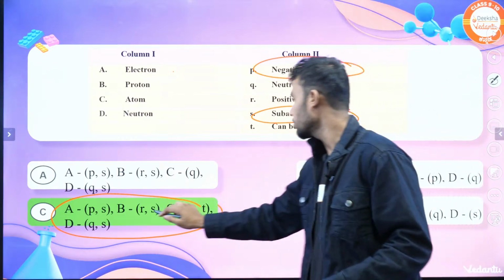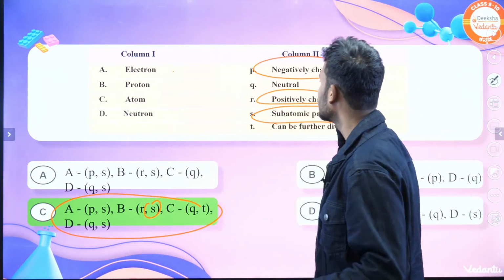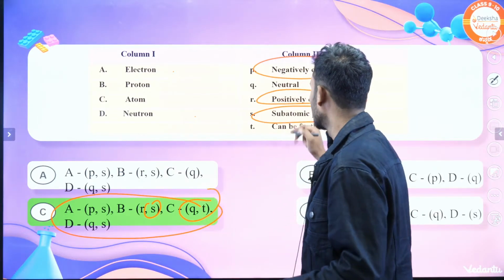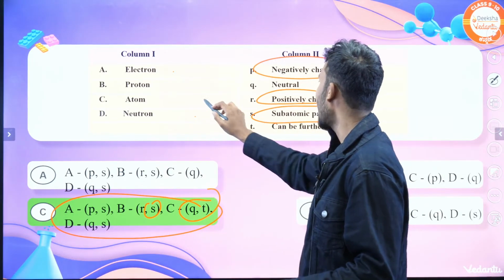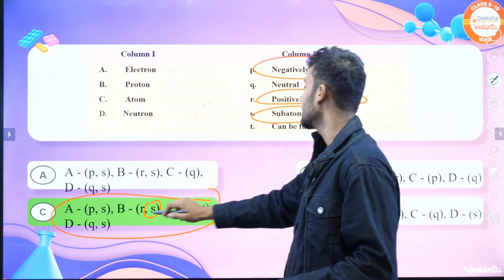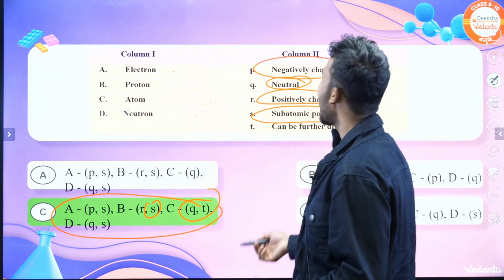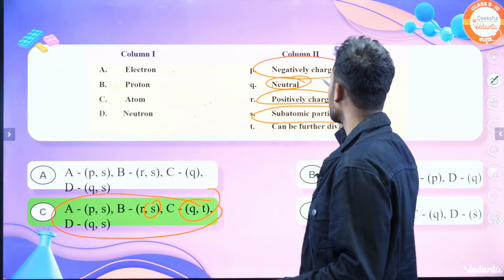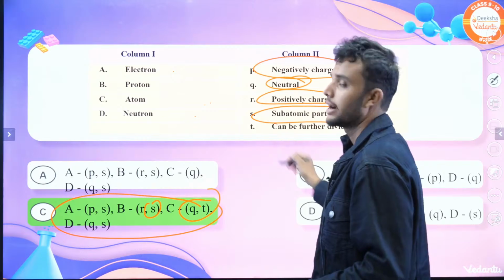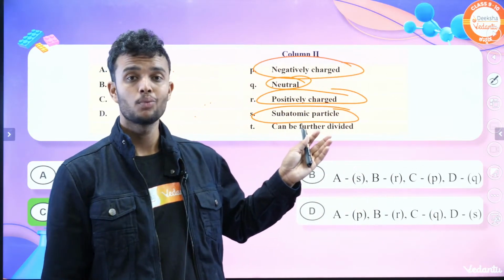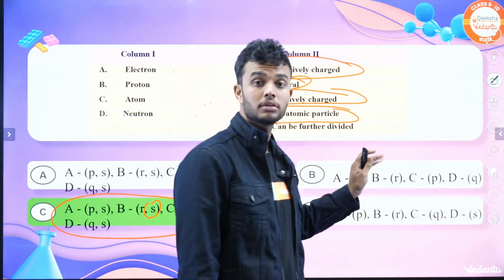Proton is also a subatomic particle and also a positively charged particle. Neutron is neutral, and also what? Q, then for atom, right? D is neutral, and it is also a subatomic particle. And atoms are neutral also, and can be further divided. Okay, understood? Atom is neutral.